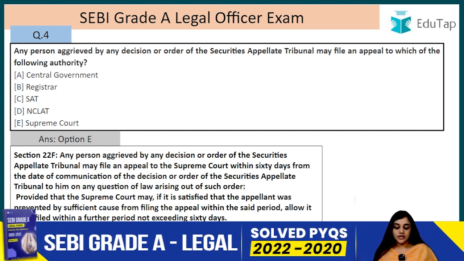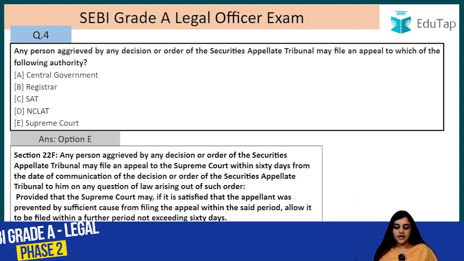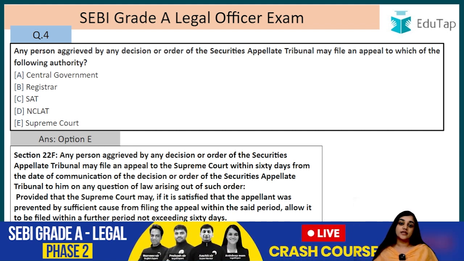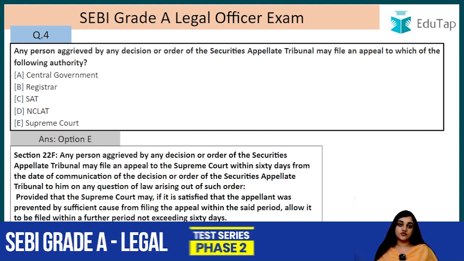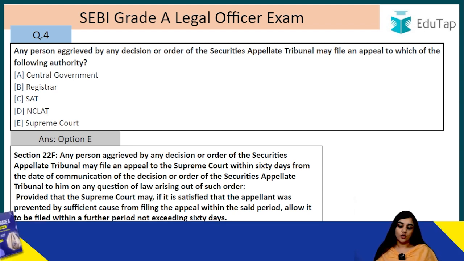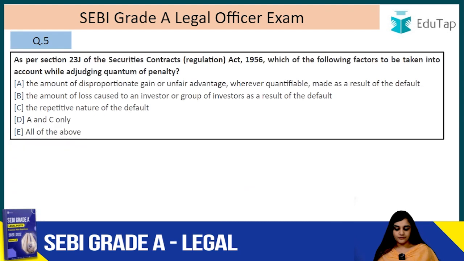This we have covered, provided that the Supreme Court may, if it is satisfied that the appellant was prevented by sufficient cause from filing the appeal within the said period, allow it to be filed within a further period not exceeding 60 days. So, a relaxation period can be provided by the Supreme Court, and it can be of 60 days, right? So, they can prefer an appeal before the Supreme Court against any decision of the SAT, and it has to be within 60 days either from the communication of the decision or from the date of the order. Alright, question number 5.